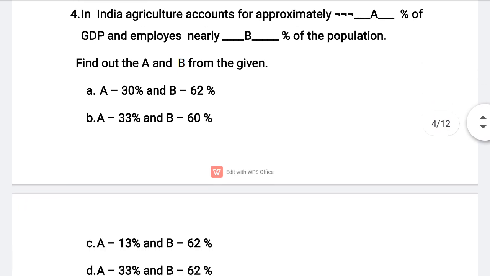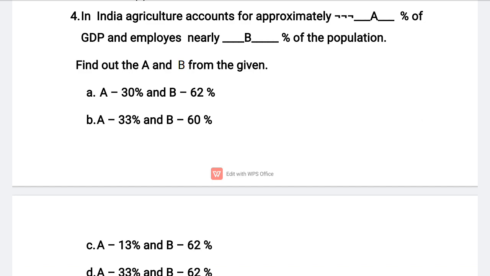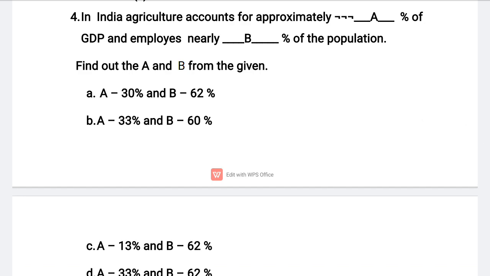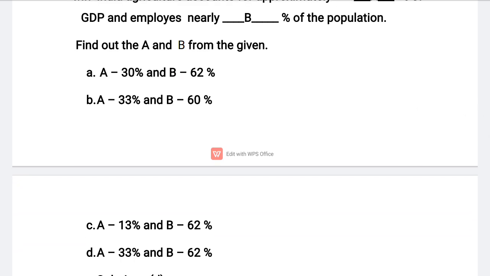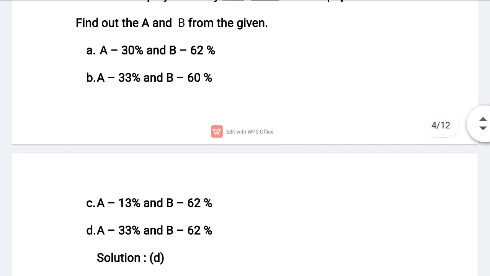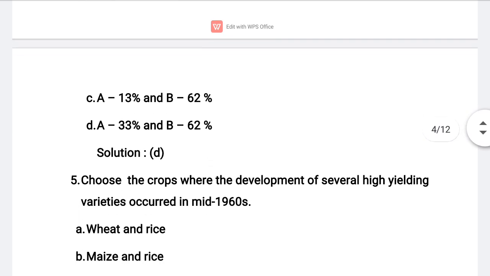Next, moving to the fourth question. In India, agriculture accounts for approximately dash of GDP and employs nearly dash of the population. Find out the A and B from the given. Option A, 30%, 62%. Option B, A is 33% and B 60%. Option C, A 13% and B 62%.